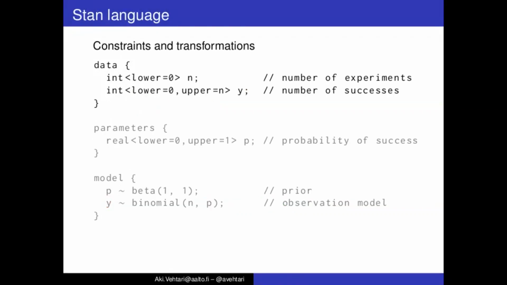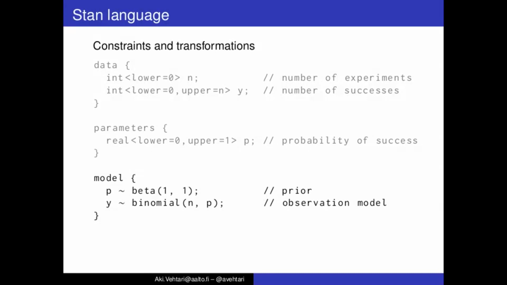Stan has also constraints, so in a data block, if we have these constraints that the lowest value is 0, it can then make check that the data follows these. In parameters block, these constraints additionally make automatic transformation, so that this dynamic Hamiltonian Monte Carlo is working actually in this unconstrained space, even if our quantity of interest is here in the constrained space between 0 and 1.